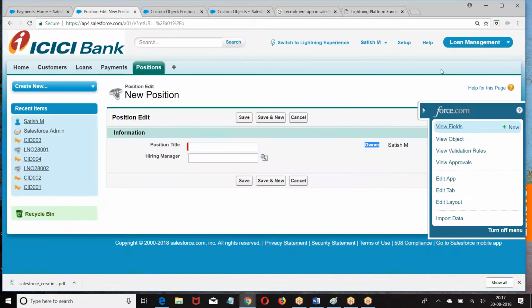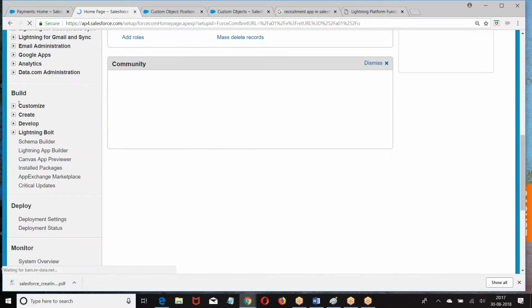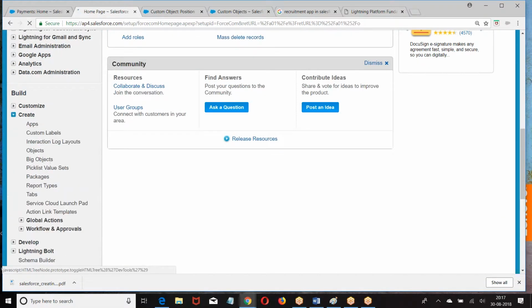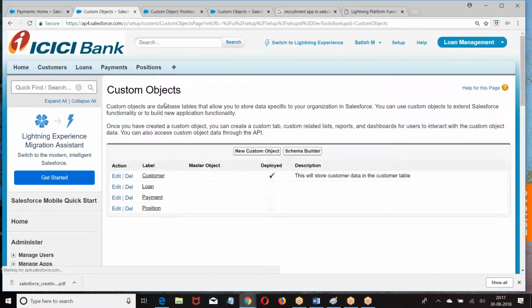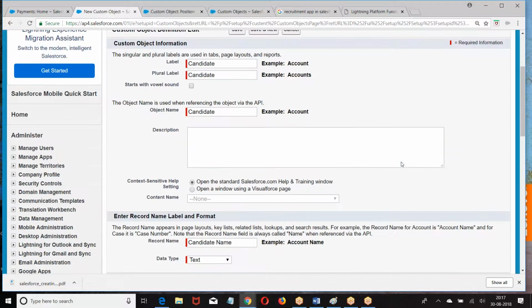Two more objects I am creating here. Setup, build, create objects. Candidate.